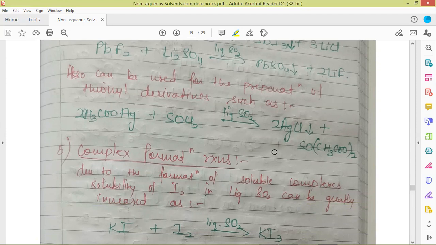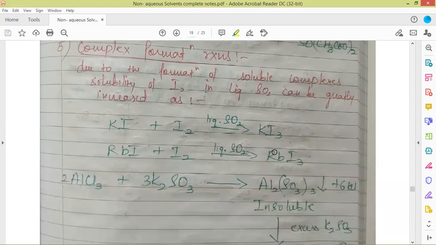Due to the formation of soluble complexes, the solubility of iodine in liquid sulfur dioxide can be greatly increased, as it forms soluble complexes. So here is a reaction which can be carried out in liquid sulfur dioxide, that is KI plus I2, which will give us KI3. Also, rubidium iodide plus I2 gives RbI3. This is due to the formation of soluble complexes that iodine is soluble in liquid sulfur dioxide.